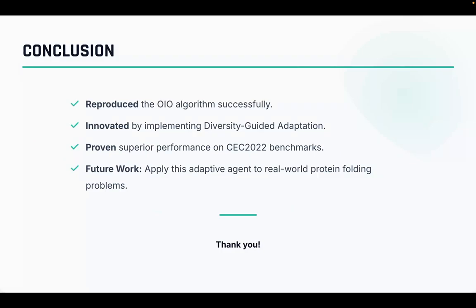So, coming to the conclusion, to summarize our project, we successfully reproduced the complex OIO algorithm from scratch. We innovated by introducing a diversity-guided adaptive mechanism. We proved that our new method is statistically superior, achieving 40% better convergence while maintaining the same hardware efficiency. We believe this adaptive approach is the future of bio-inspired optimization. It turns a blind search process into a self-aware and intelligent agent.